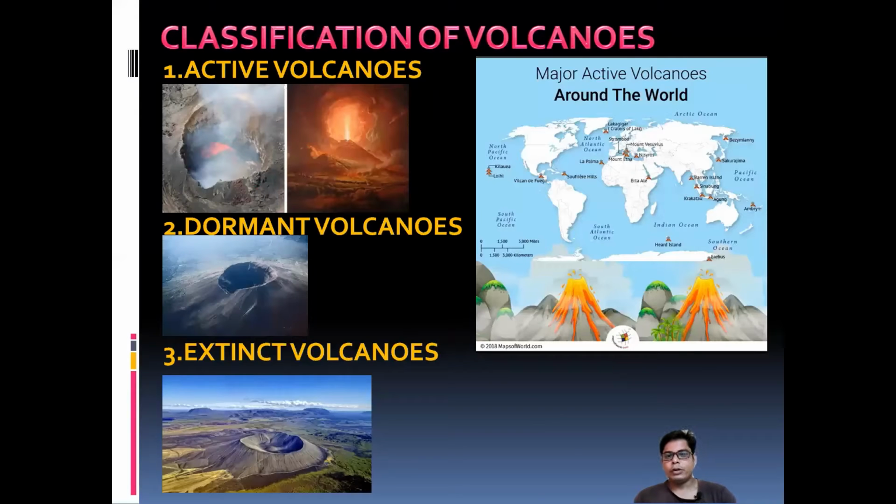Today we are going to discuss the classification of volcanoes on the basis of eruption, or you can say on the basis of the period of eruption. The period of eruption can be divided in different ways. First, the active volcanoes, then the dormant volcanoes, and the extinct volcanoes.